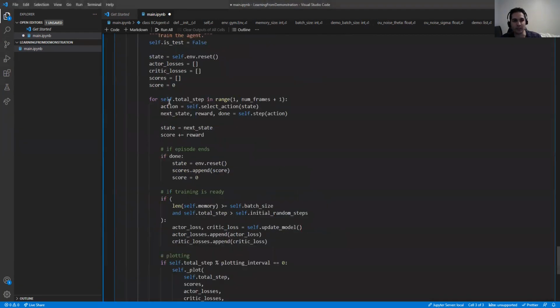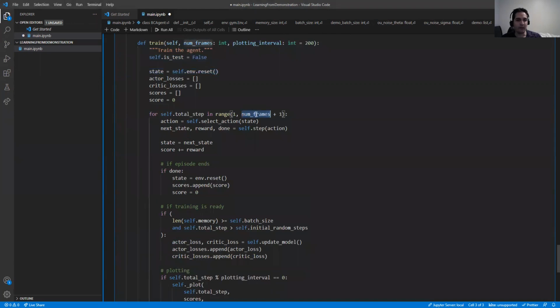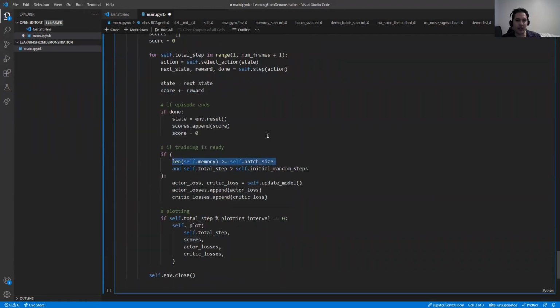So for training, first we say that this is not a test, and we reset the environment. Based on the number of frames that we want, we select an action using the reset state, and we step forward. Each time we get a reward, we add the rewards together. And if the episode is done, we reset it and we save the scores.